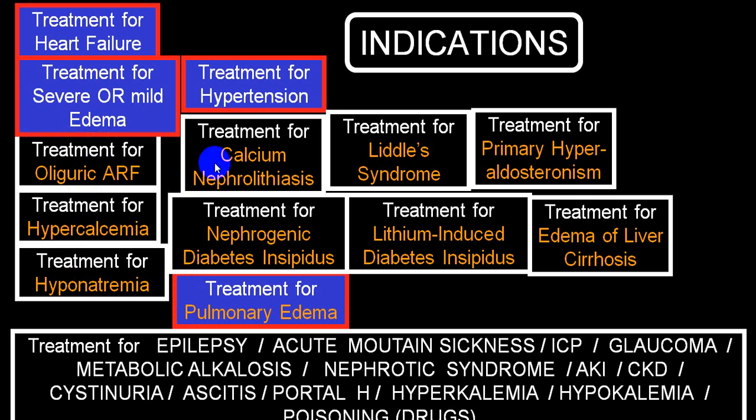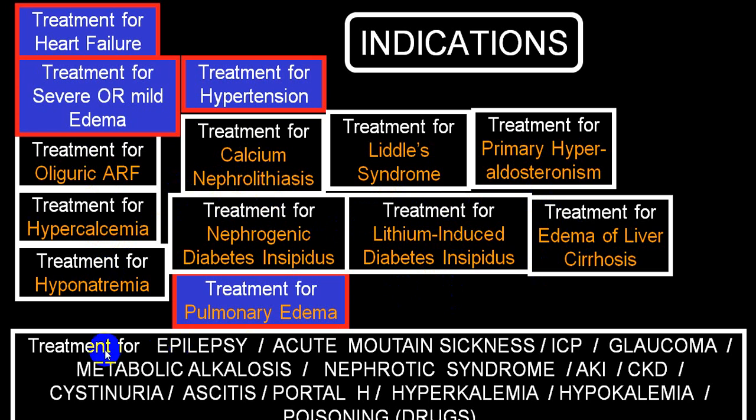dilutional hyponatremia, hypercalciuria, nephrolithiasis, nephrogenic diabetes insipidus, Liddle syndrome, primary hyperaldosteronism, edema of liver disorders, particularly cirrhosis, because this is secondary hyperaldosteronism, and in a case of lithium-induced diabetes insipidus. These are some of the selective indications where certain groups of diuretics are being utilized.